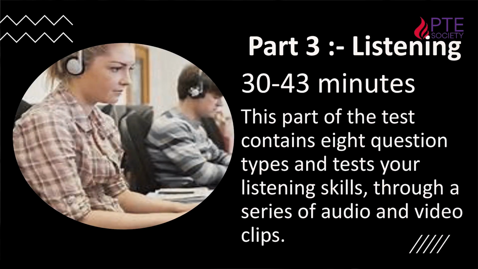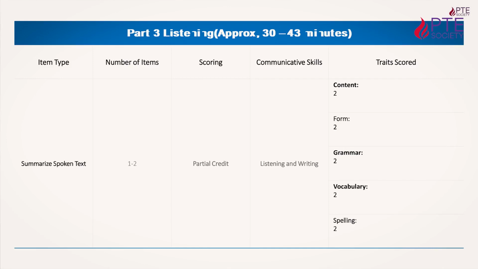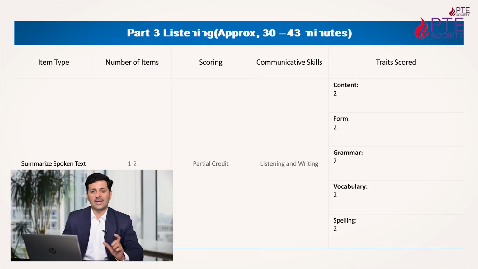Going to the next part, the last part is listening, which is the last section of this test. There are 8 types of different items which we will do further. The first item is summarize spoken text. Summarize spoken text means you will listen to a lecture and then you have to summarize it and write 50 to 70 words.